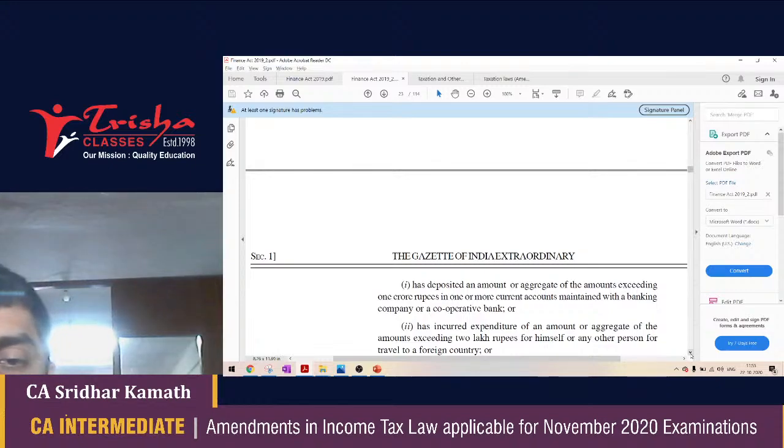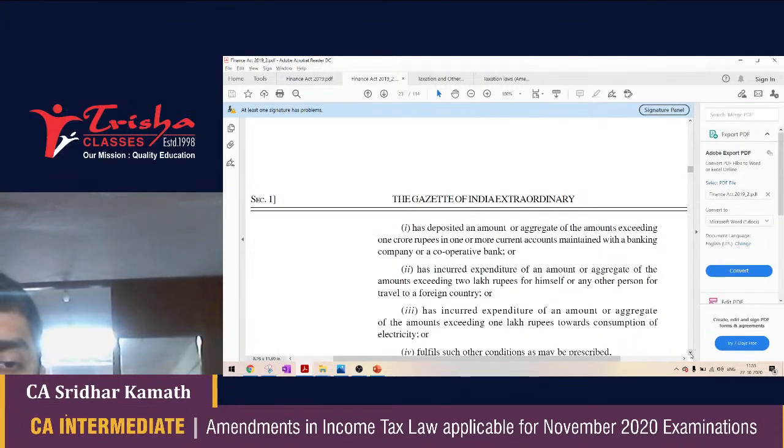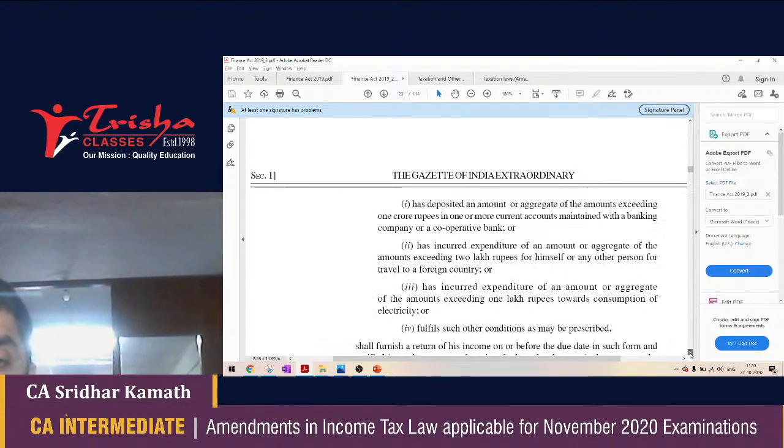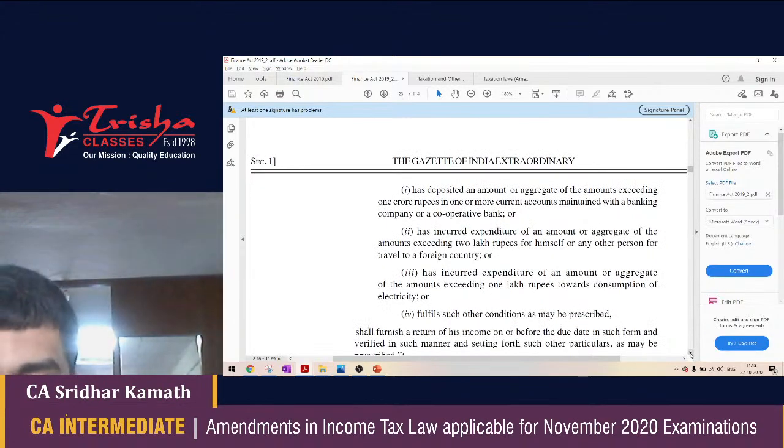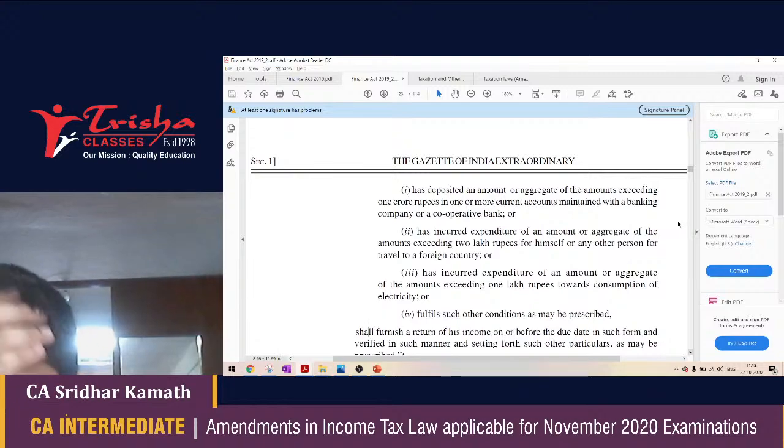Expenditure incurred exceeding 2 lakh rupees for travel to a foreign country. Okay, even they are required to file income tax returns. Expenditure of an amount or aggregate of the amounts exceeding 1 lakh rupees towards consumption of electricity. So if your electricity bill aggregates to more than 1 lakh rupees, then you have to file your income tax returns, and fulfill such other conditions as may be prescribed. So these three are the most important points under section 139 where you are required to file income tax returns.